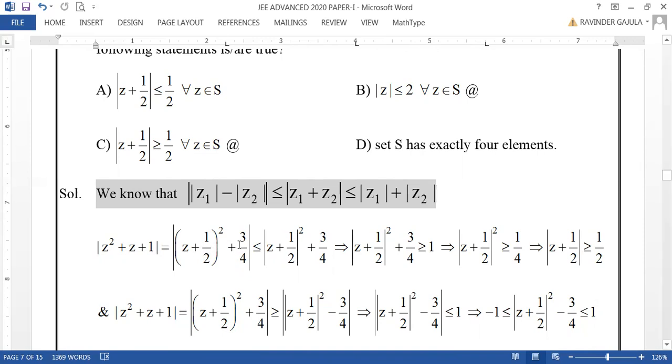Now this is one complex number, this is another complex number. But you know, mod of Z1 plus Z2 is less than or equal to mod Z1 plus mod Z2, which is one of the options here. Therefore, it can be taken as less than or equal to mod of Z plus 1 by 2 whole square, because the complex number has a square here, plus 3 by 4.